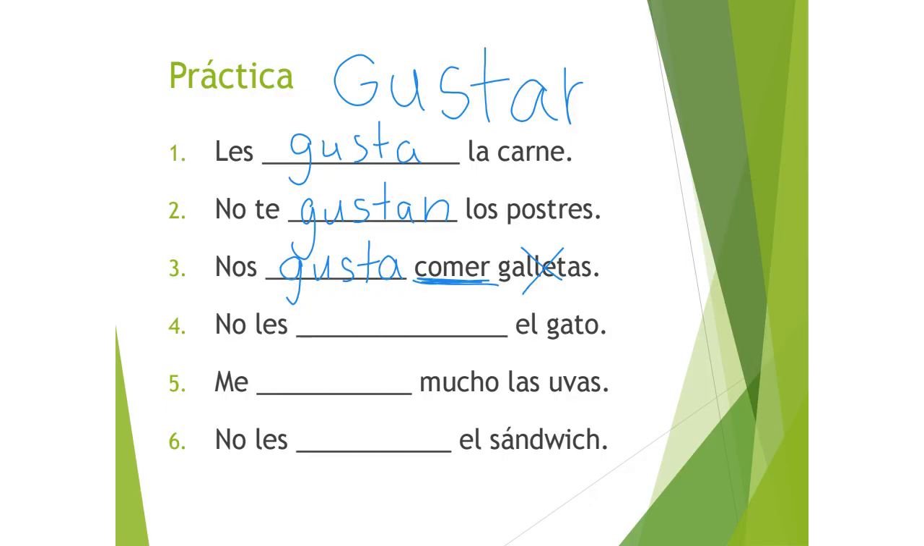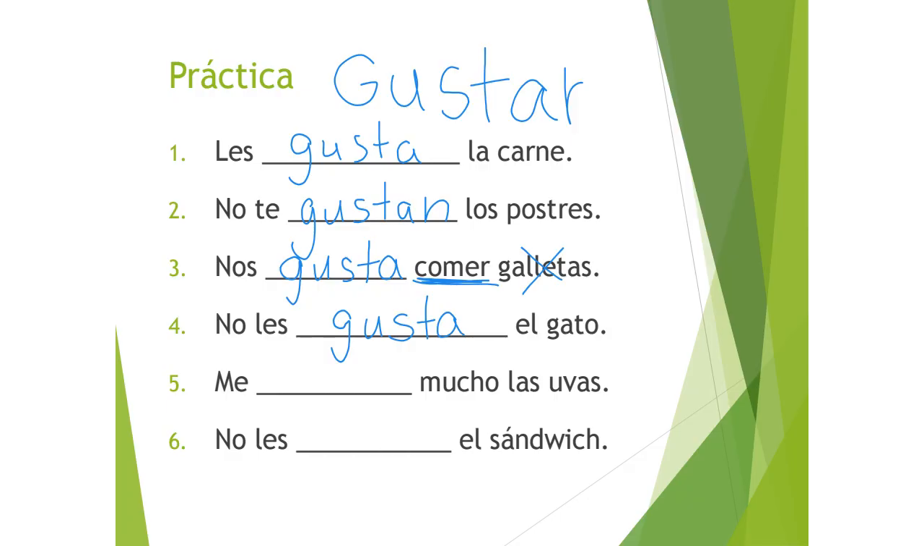Number 4, no les gustar el gato. Again, if we look at the end of our sentence, we see el gato. It's an animal, right? So a person, place, or thing. It's a thing. We use gusta because it's singular.